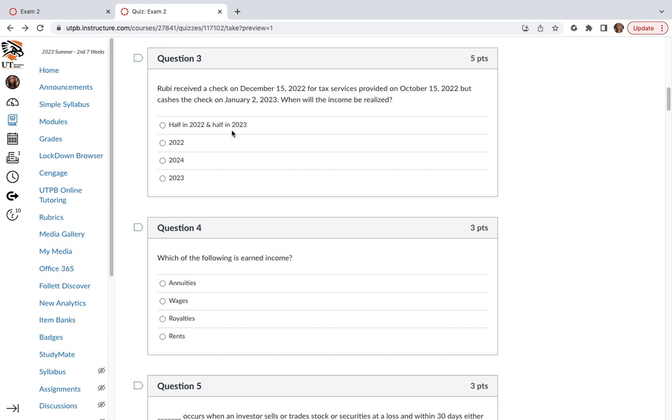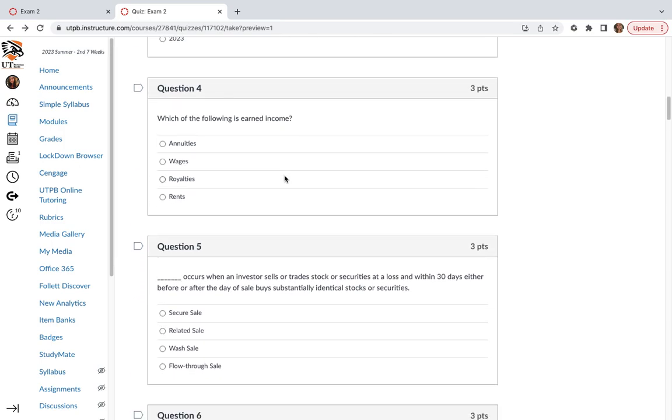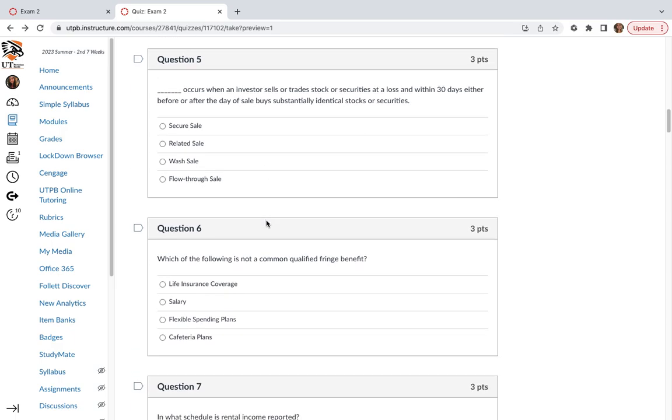So for tax purposes, individuals are on a cash basis. Because she received the money on December 15th, the income will be reported in 2022. Which of the following is earned income? Annuities? No. Wages? Yes, because you physically have to go work to get a paycheck. Royalties? No. Rents? No.